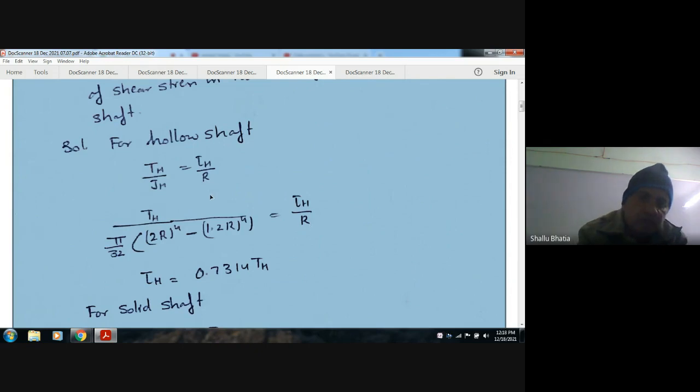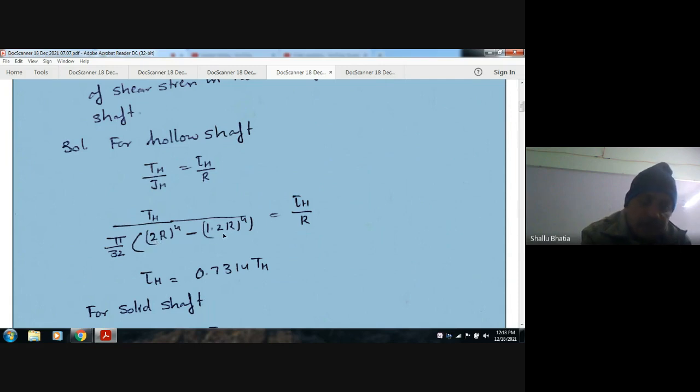Now for the hollow shaft, T_h by J_h equals tau_h by R. So T_h, J_h, the value of J for the hollow shaft is π by 32 into (2R)⁴. This is the outer diameter of the hollow shaft, and this is the inner diameter.